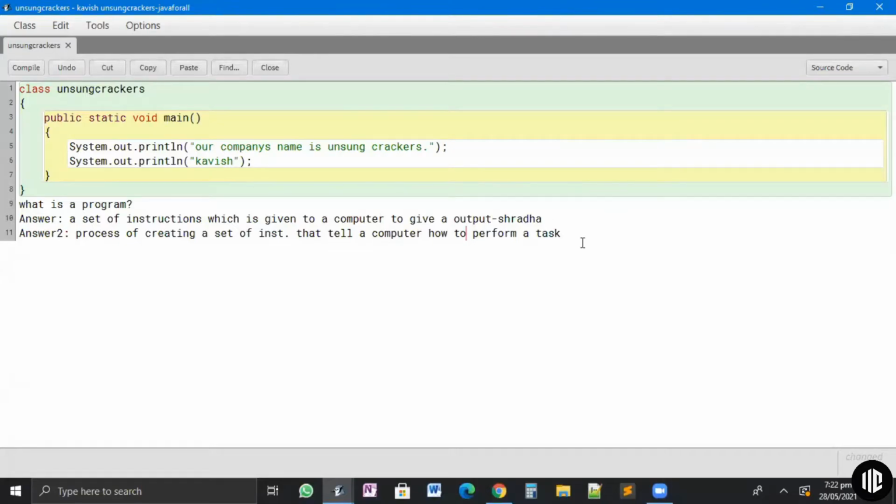Okay, this is what you said. Correct. What's your name? Soumya. Okay, anyone else have any other answer?